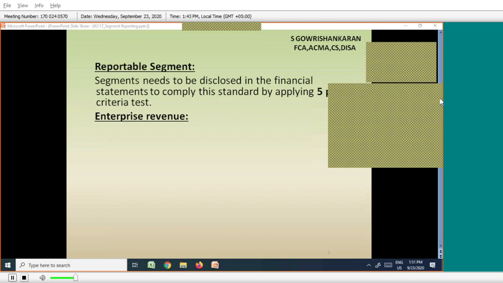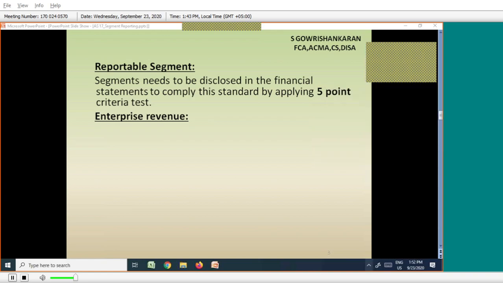Now tell me, enterprise revenue means the revenue which is sold to only external customers, or if I sell to my other divisions, is that also enterprise revenue? If I sell to an external third party, that is also sales, sir. If I sell to my other division under the same company, division B, that is also sales, sir. That is called enterprise revenue. True or false? Yes or no? Tell me.